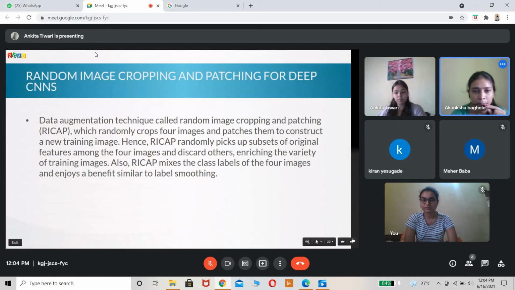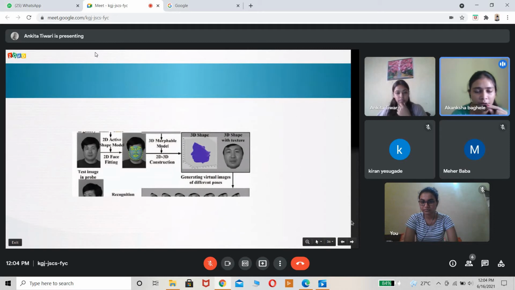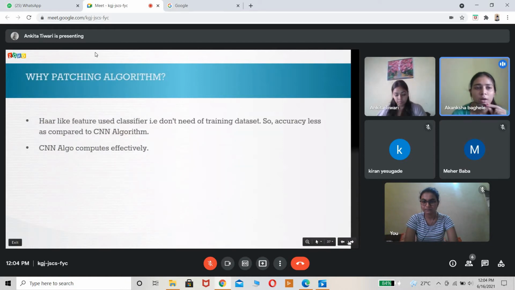Next. So here is how it looks: it will patch the 2D face, and then it will match with the 3D faces and generate an output. Next. Here we have used the patching algorithm because its accuracy is greater as compared to other algorithms, and we have used the CNN algorithm to compute easily, because the classifier works best on our training data set. Next.